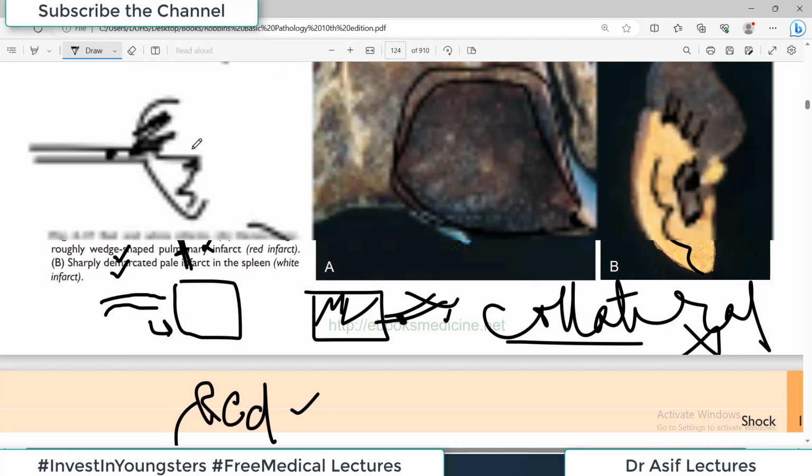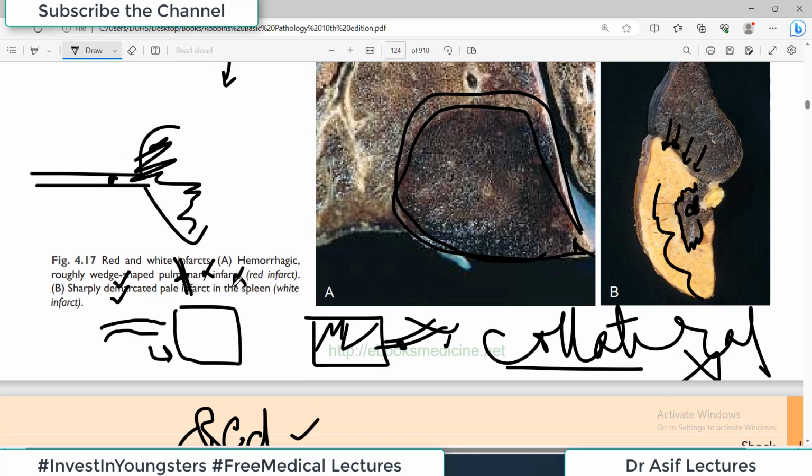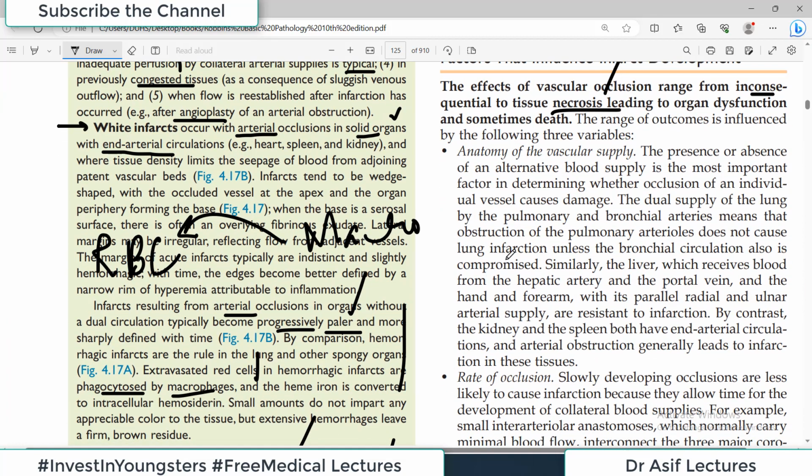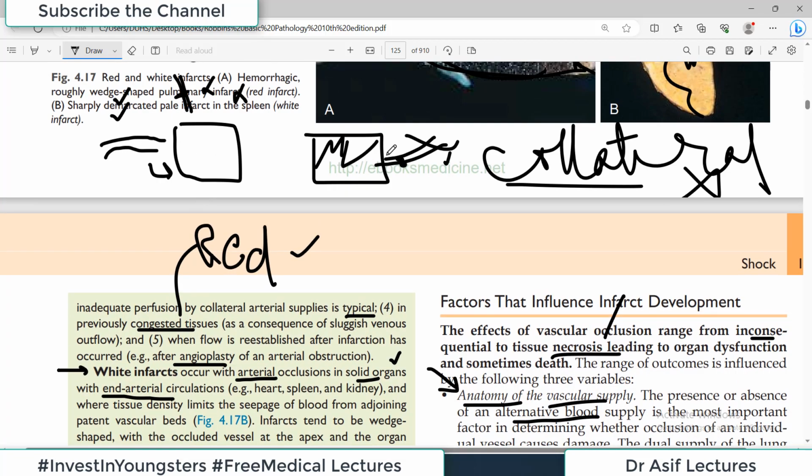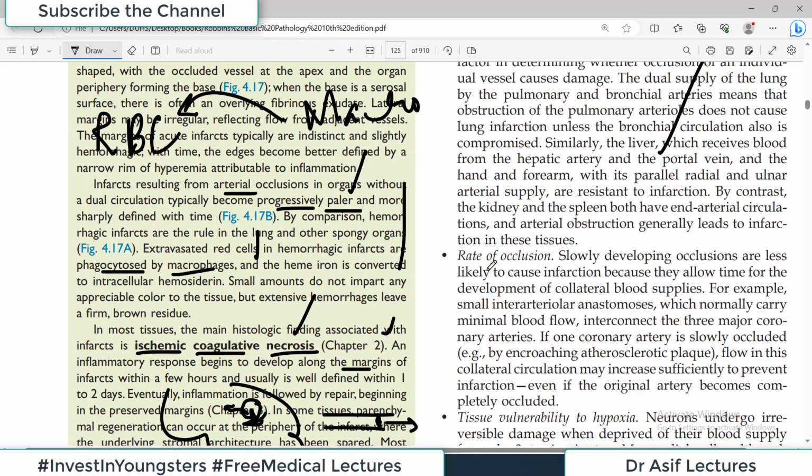कुछ नहीं भी हो सकता, जैसे इस केस में arterial system पूरा block हो गया लेकिन कुछ नहीं हो रहा. इस केस में arterial system block हुआ लेकिन infarct हो रहा है. So that depends upon so many different things such as anatomy of the vascular supply. The presence or absence of an alternative blood supply is the key factor. जो मैंने आपको यहाँ पे अभी बात सारी समझाई, that is all written here.